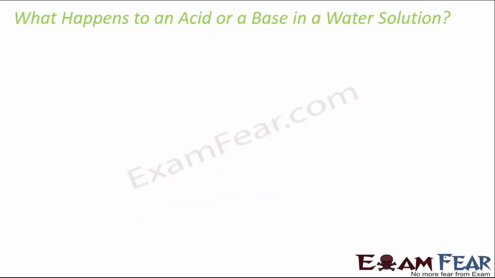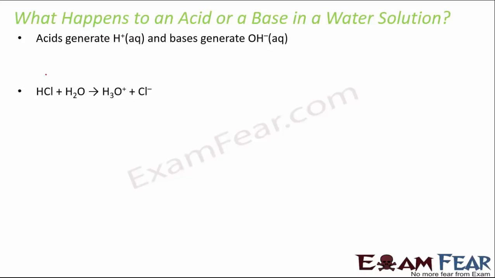Now, what happens to an acid or base in a water solution? That is again going to be quite interesting. So, acids generate H plus ions and bases generate OH minus ions. So, let us look at this expression. Now, when an acid like HCl reacts with H2O, it forms H3O plus and Cl minus. So what is this H3O plus? It is basically the hydronium ion.